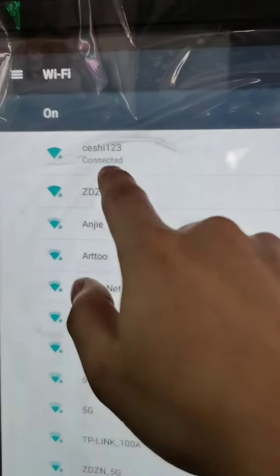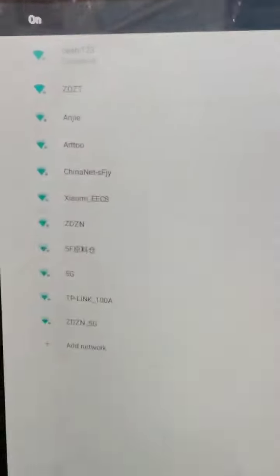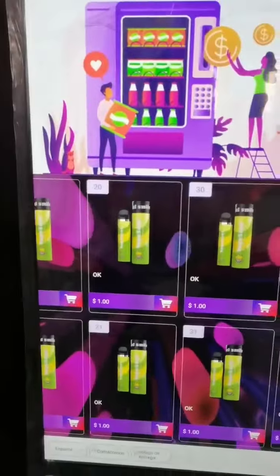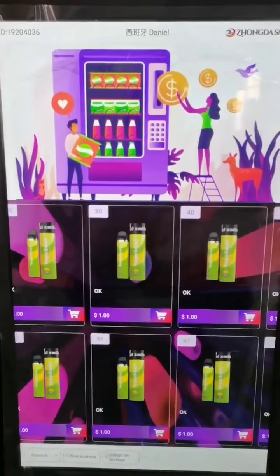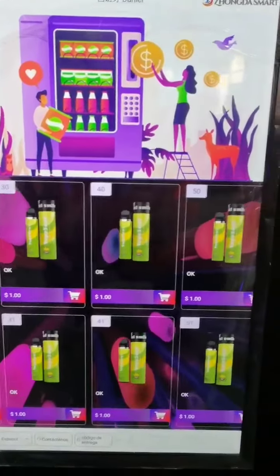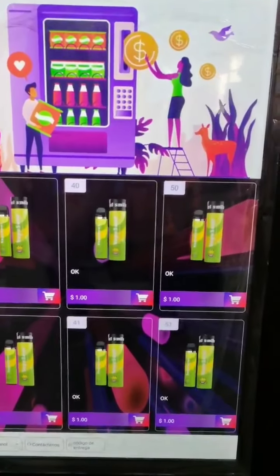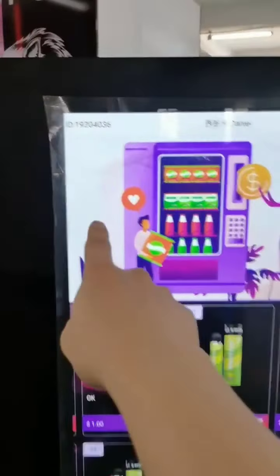You can see it is connected. This means the Wi-Fi is connected. When the Wi-Fi is connected, it will show good or something similar. It won't show network timeout.